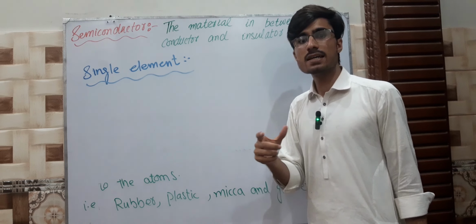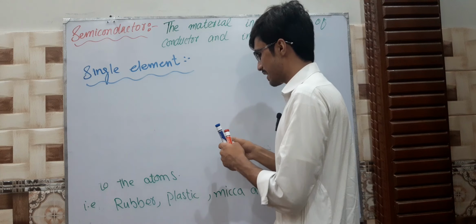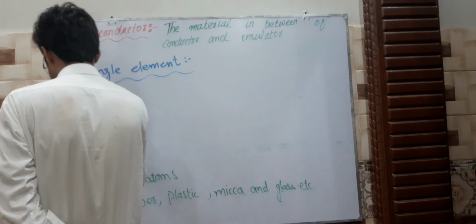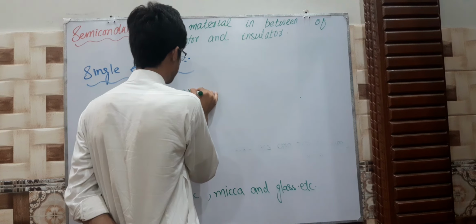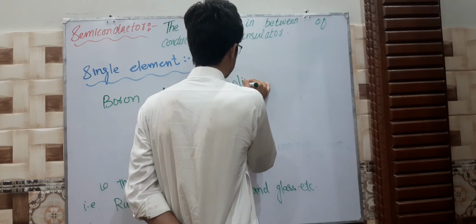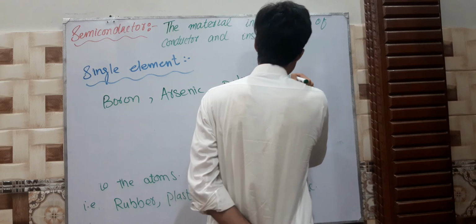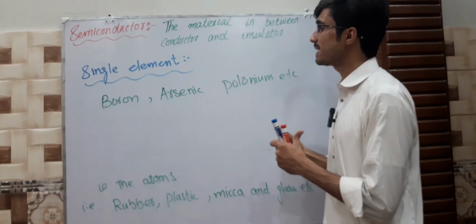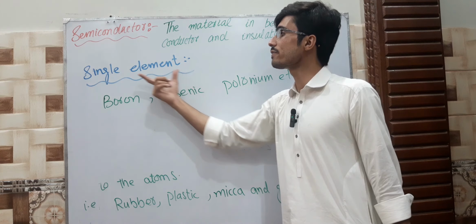Some materials are made of a single element, just like boron, arsenic, polonium, etc. These are examples of single elements, and these are all semiconductors made of single elements.